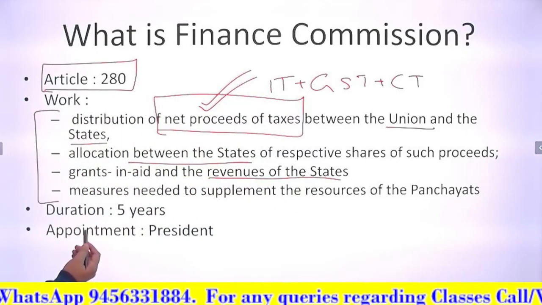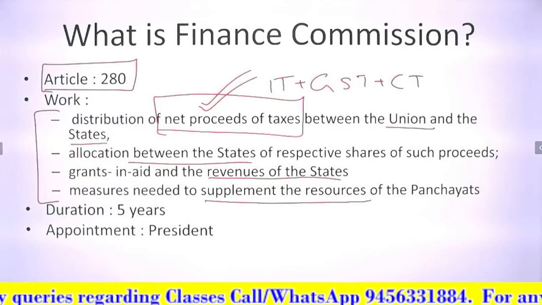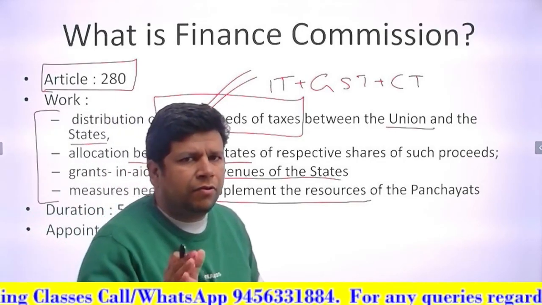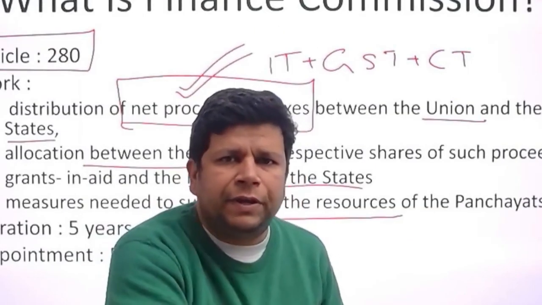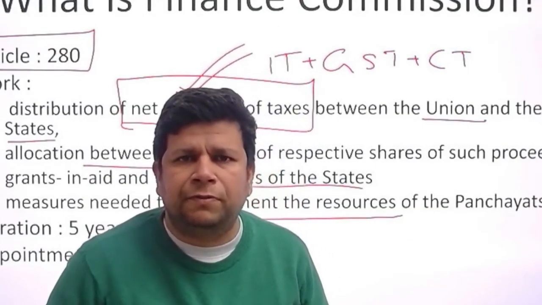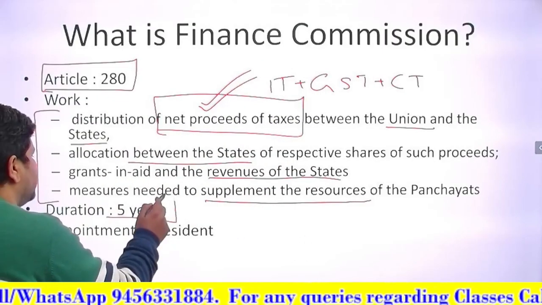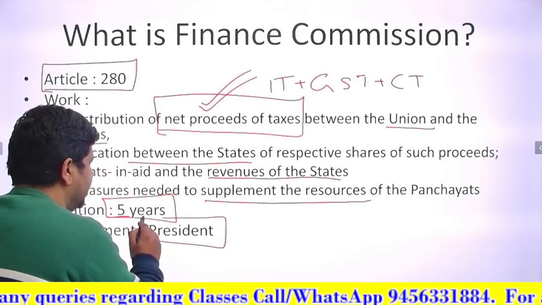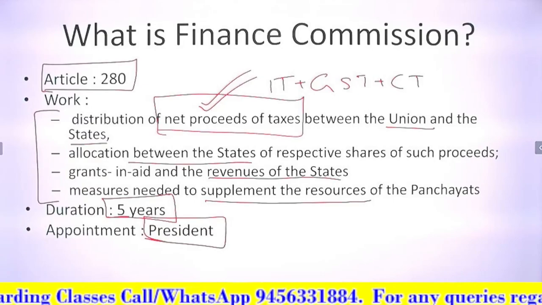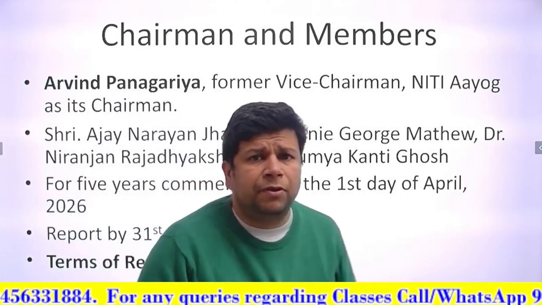Lastly, it also has to talk about resources to supplement the panchayats. This is the generic thing. Now all the terms of references will be related to that. We will see that later, what exactly are the terms of reference of 16th Finance Commission. The duration of a Finance Commission is 5 years. It is there in the Constitution and it is appointed by the President. Now these are some important points you have to read about any Finance Commission in general. This is part of your Constitution.